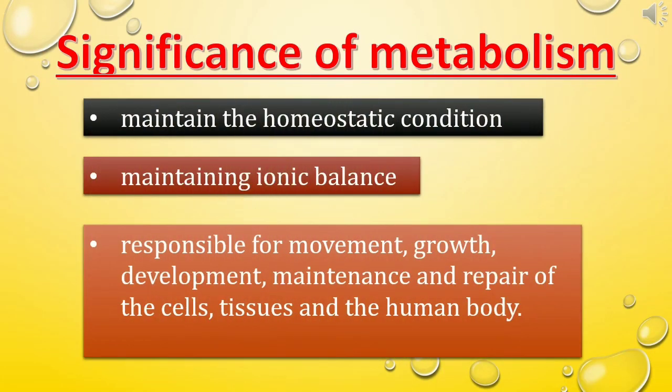The repeated anabolism and catabolism reactions maintain the homeostatic condition in the organism. The metabolic process is the cause for maintaining ionic balance in the body. Metabolism is responsible for the movement, growth, development, maintenance and repair of the cells and tissues in the human body. The metabolic reactions occur in different organs of living species.